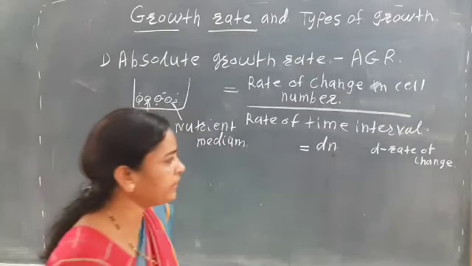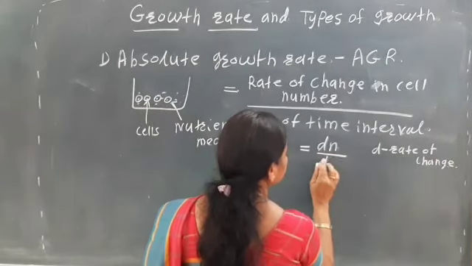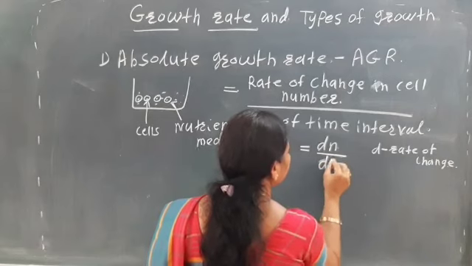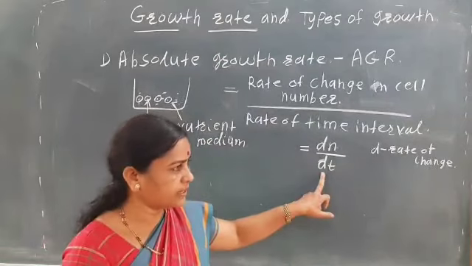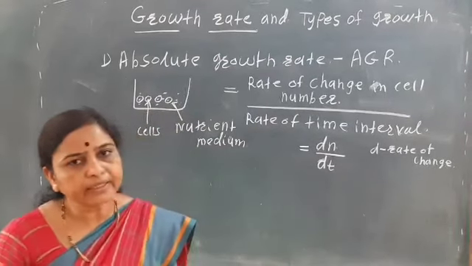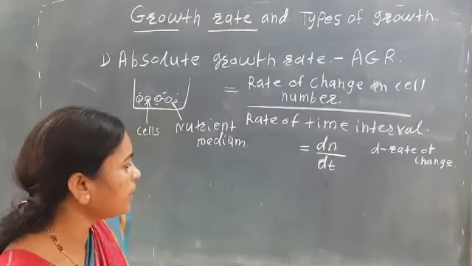Then dt: d is the rate of change, and t is the time interval.